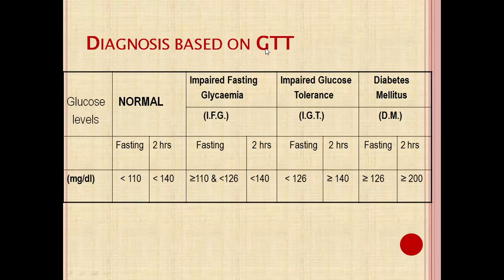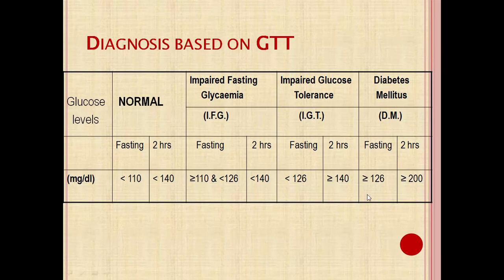Criteria for the diagnosis of diabetes mellitus by OGTT: the normal range of blood glucose level in fasting condition is less than 110 milligram per deciliter. For PP2BS, it is less than 140 milligram per deciliter. If it is more than 126 milligram per deciliter in fasting condition or more than 200 milligram per deciliter in PP2BS condition, it is known as diabetes mellitus.